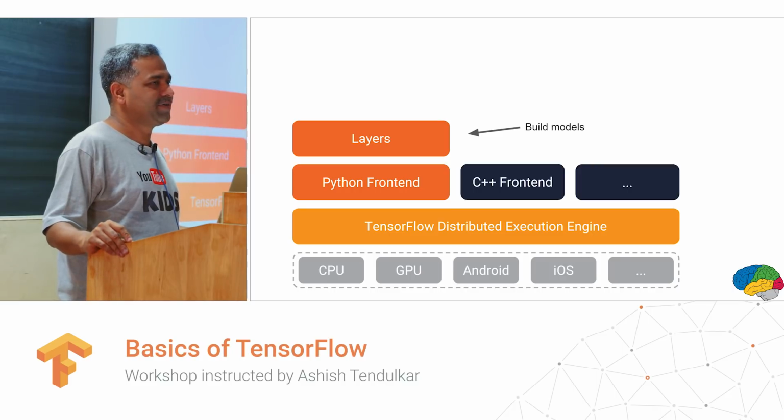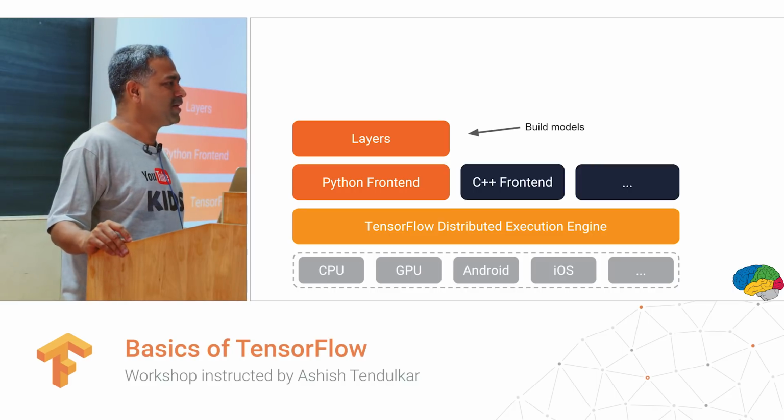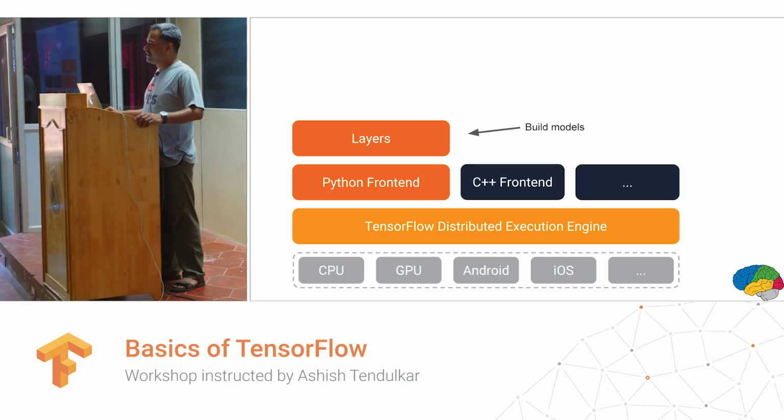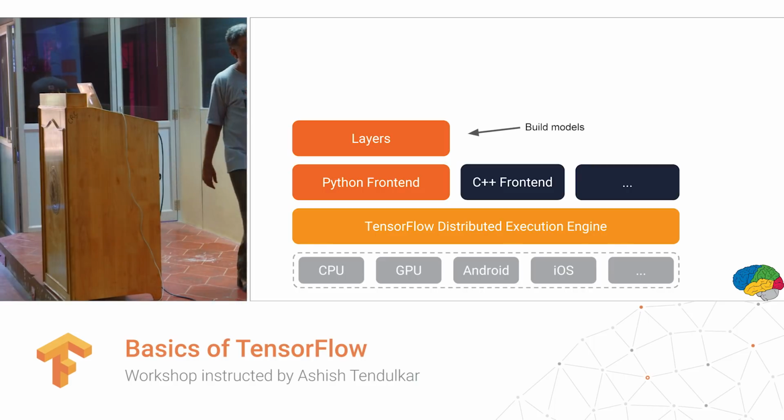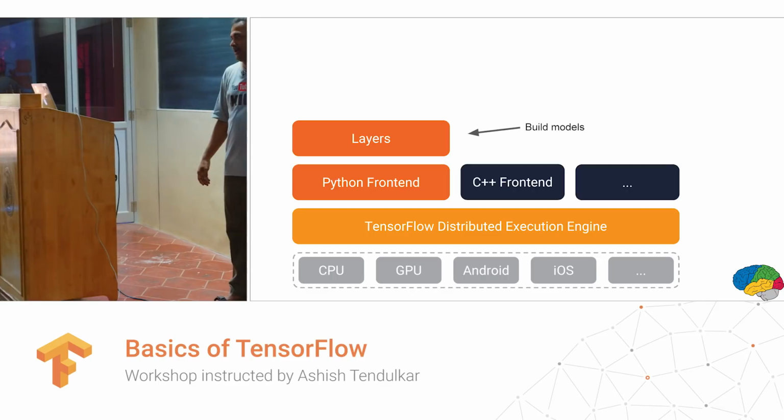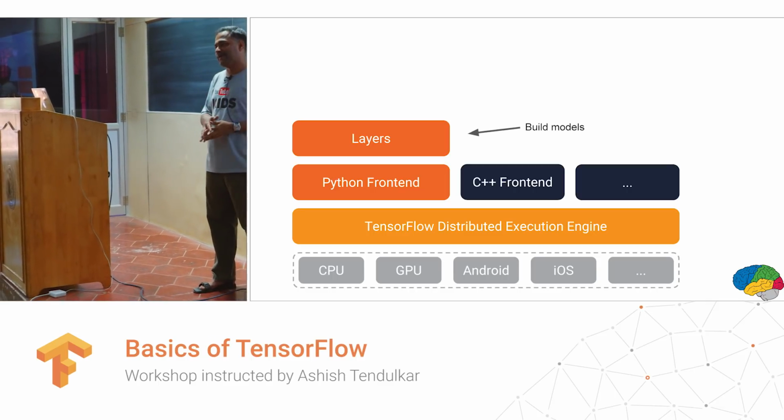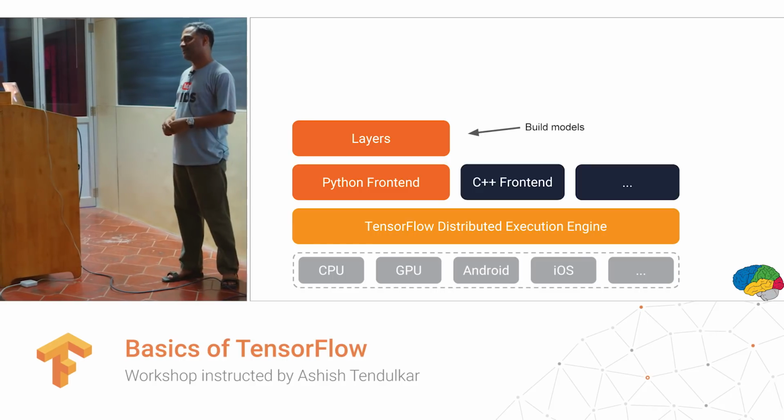So I'll give you one secret mantra of knowing machine learning. When somebody comes to you and says that I have invented a new machine learning algorithm, don't get worried, ask 5 questions. What is the training data? What is the model? What is the cost function? What is the optimization objective? And how do we evaluate this algorithm? If you ask these 5 questions, everything will be sorted out. Got it? Okay, so these are all reusable machine learning components that are defined in layers API. It's very important to know what is where in TensorFlow because it's very easy to get lost.